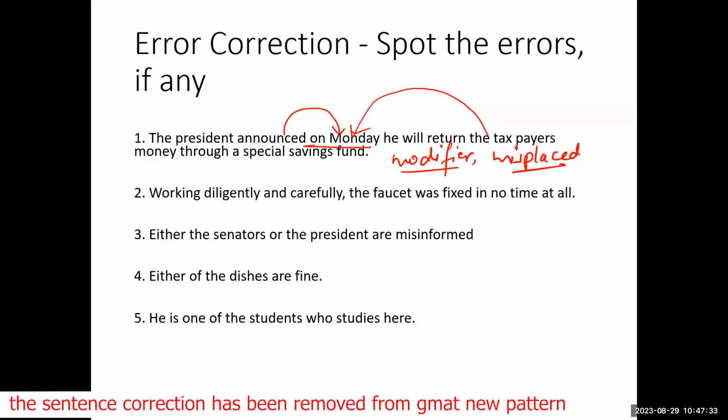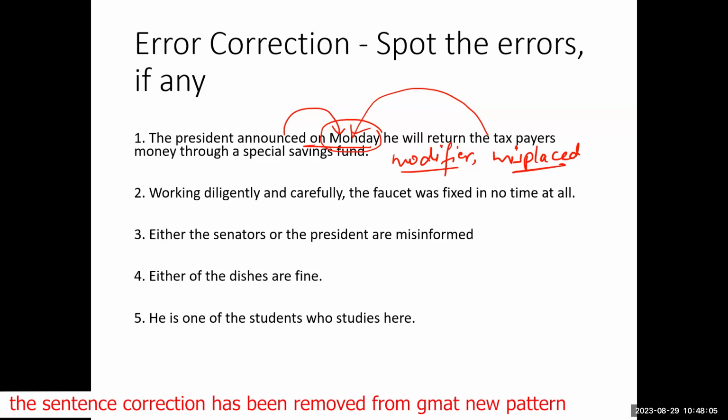Whatever modifier you're using, you need to place it close to what it relates to. Only then will you know what it relates to. If you don't place it properly, there will always be confusion about what is happening on Monday.